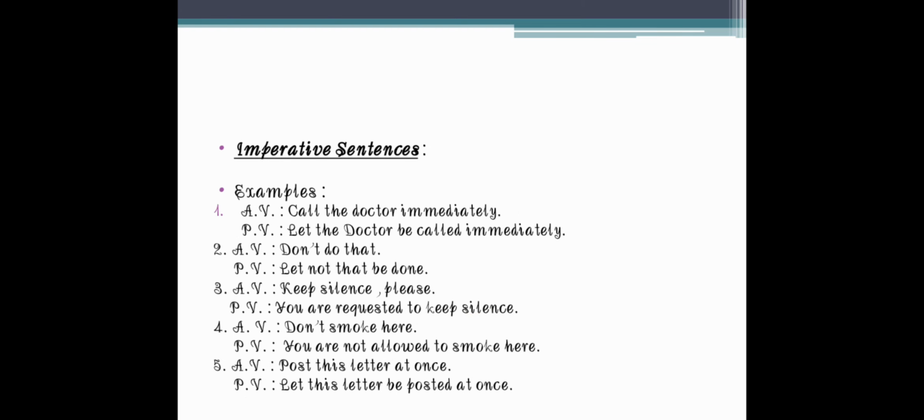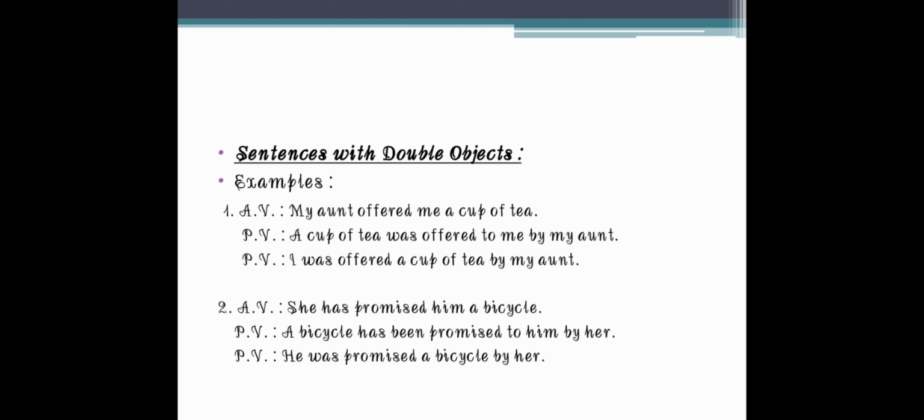Then we have studied imperative sentences. Imperative sentences are the sentences which express a request, order, command, etc. Call the doctor immediately. Let the doctor be called immediately. Keep silence please. That means it is in a request form, so you are requested to keep silence. Then in the last lecture we have studied sentences with double objects.